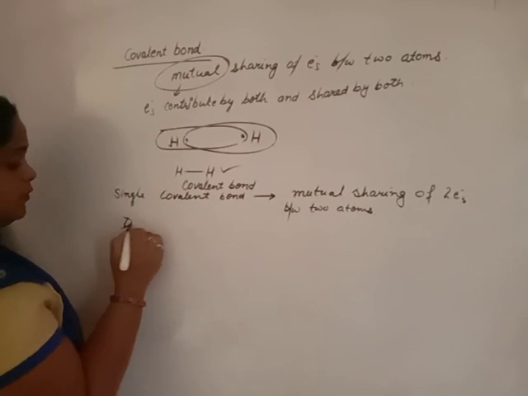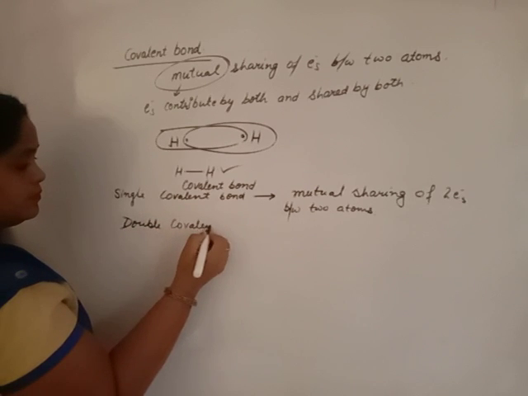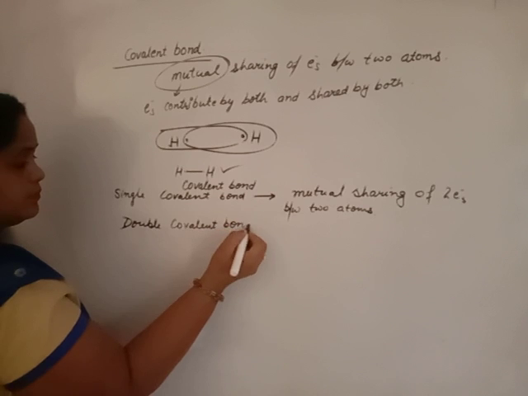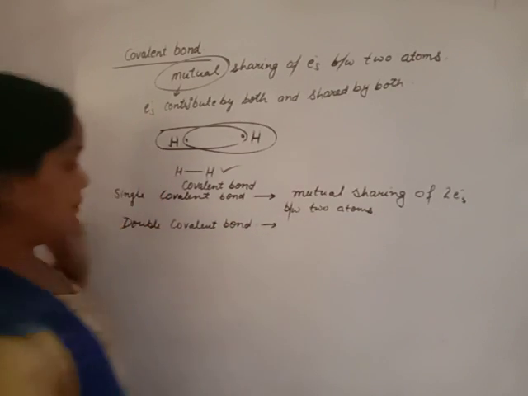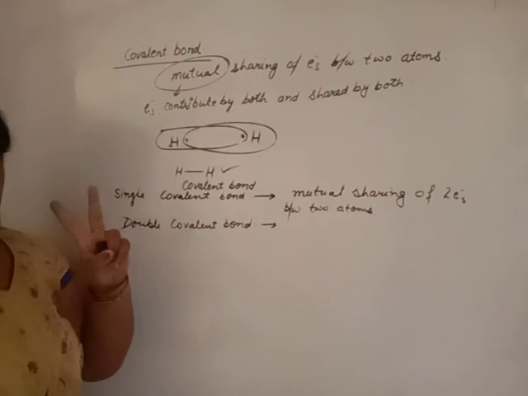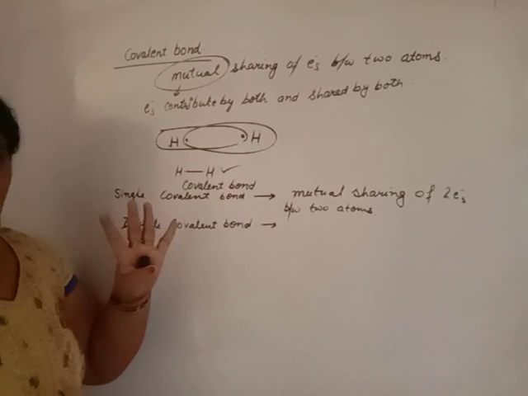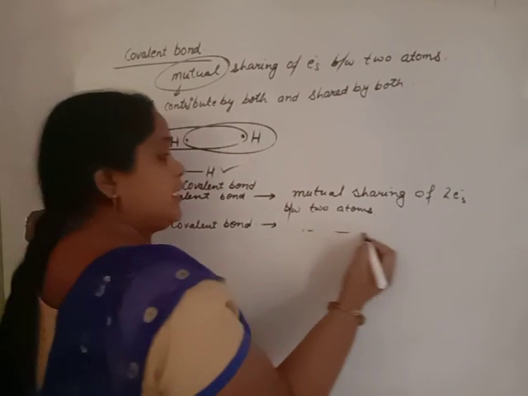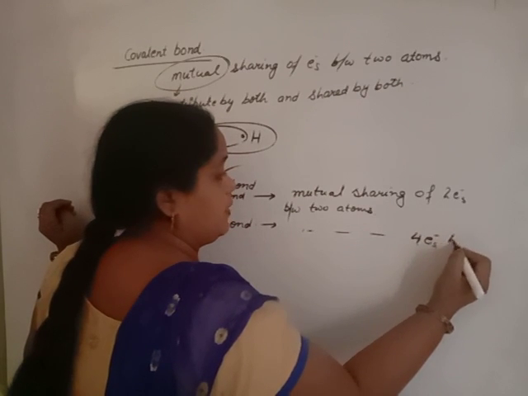Same for double covalent bond. A single bond is formed by mutual sharing of two electrons. Double means two bonds. One bond requires two electrons, so two bonds require 4 electrons: mutual sharing of 4 electrons between two atoms.